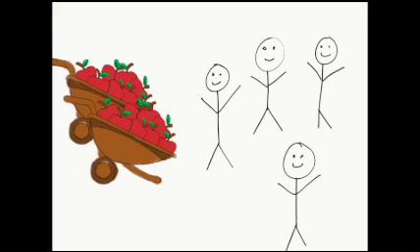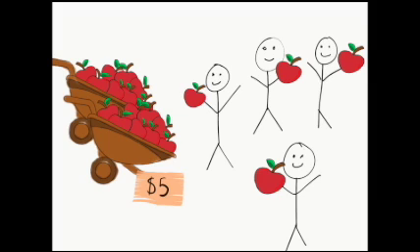Supply is the amount of a product that someone has for sale. Demand is the amount of people who want to buy something for sale. Looking at supply and demand helps the seller find out which price they should sell things at. Take this as an example. You are the only apple seller in town. Your job is to make the most money possible by selling apples. When you have many apples and many customers, then the price of each apple is, let's say, $5.